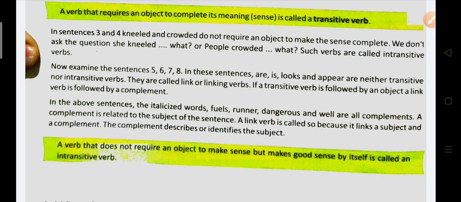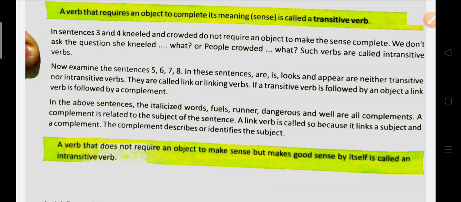A complement is related to the subject of the sentence. A link verb is called so because it links a subject and a complement. The complement describes or identifies the subject. Okay. बात समझ में आई कि नहीं?